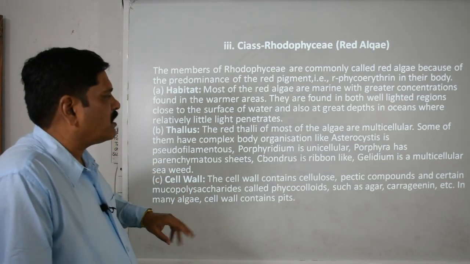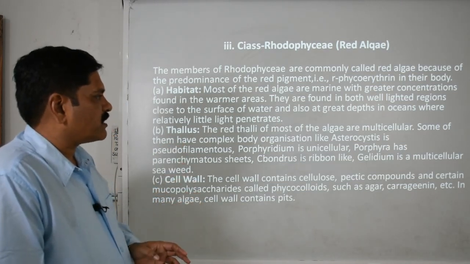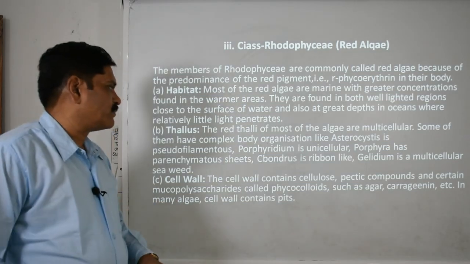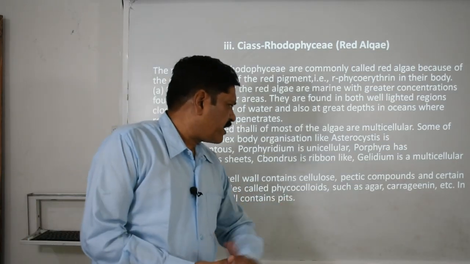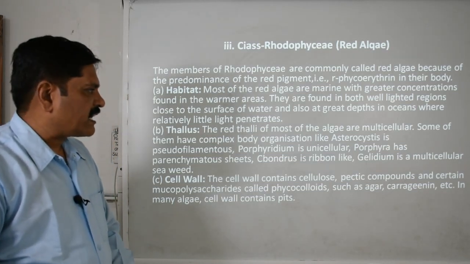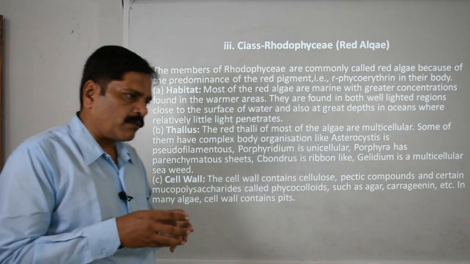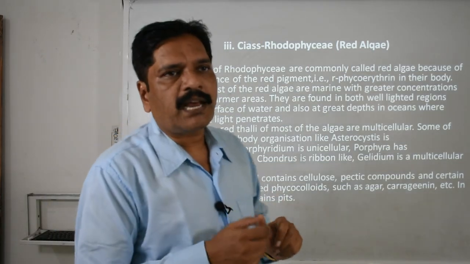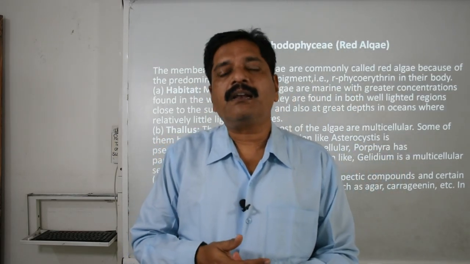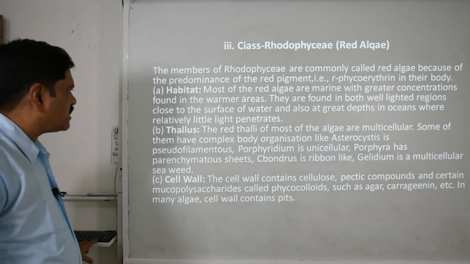Then the cell wall, nothing is special. There are cellulose and pectin compounds. Some also have mucopolysaccharides, that is phycocolloids in nature. They also have agar and carrageenan, and it is present in the form of pits. These pits are there in the cell wall to provide mechanical strength or mechanical support. This is called the pitted cell wall.